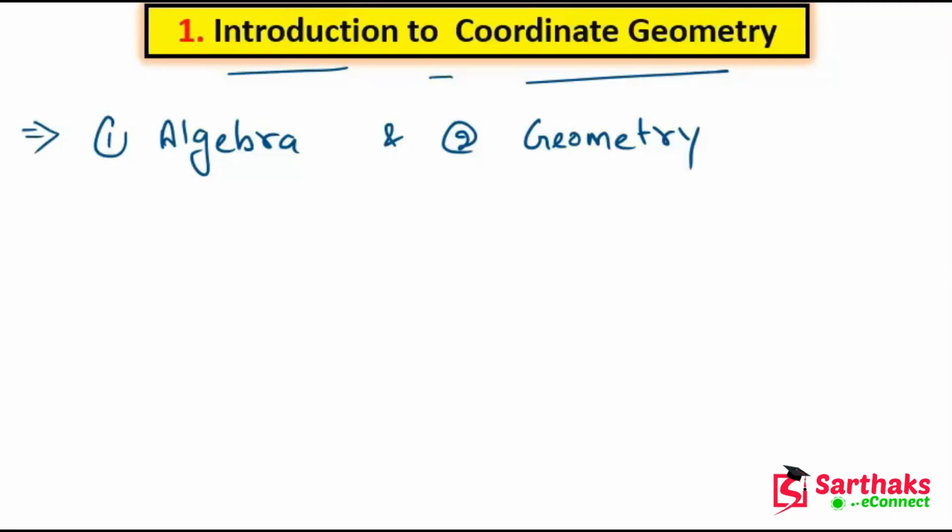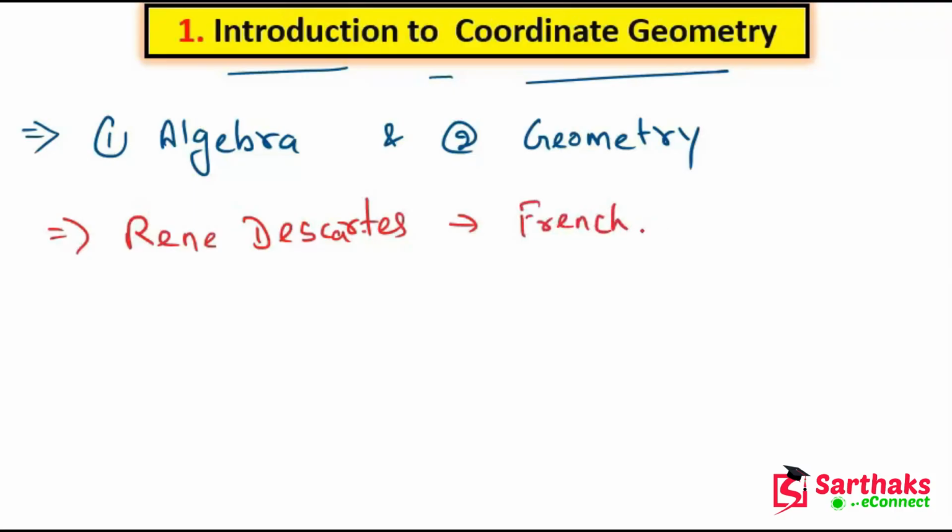Rene Descartes is a French mathematician.